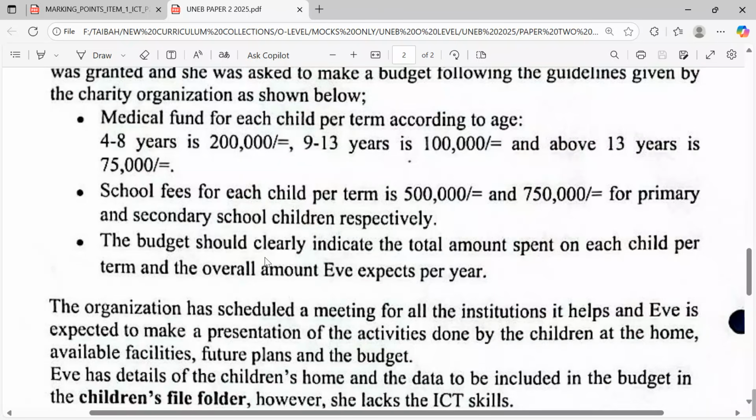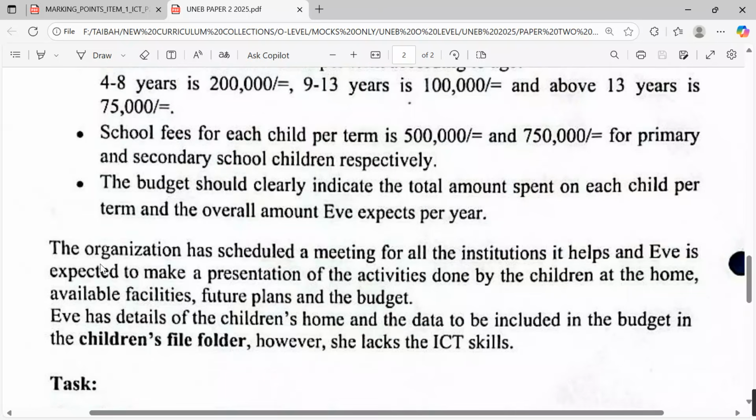The budget should clearly indicate the total amount spent on each child per term and the overall amount Eve expects per year. Now, the organization has scheduled a meeting for all the institutions it helps, and Eve is expected to make a presentation of the activities done by children at the home, available facilities, future plans, and the budget.